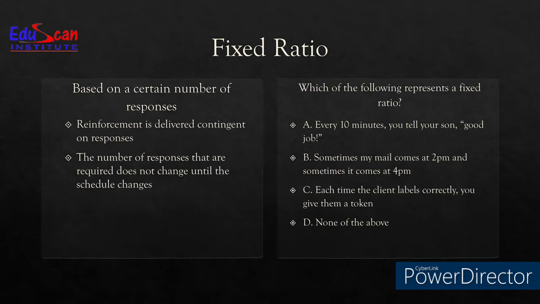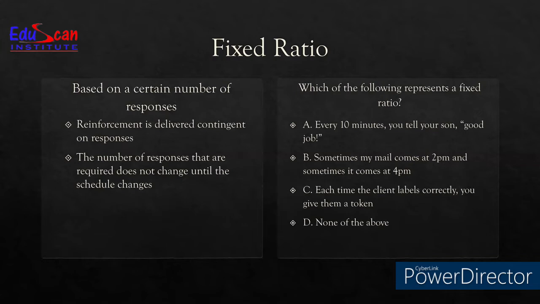So let's look at the question now. Which of the following represents a fixed ratio? A. Every 10 minutes you tell your son, good job. Now, what is the base here? 10 minutes. Minutes is time. Time is duration. Duration is interval. So, certainly, this is not the right answer. When we talk about fixed ratio, we don't talk about the interval, we don't talk about the duration. So, A is not the representation of fixed ratio.